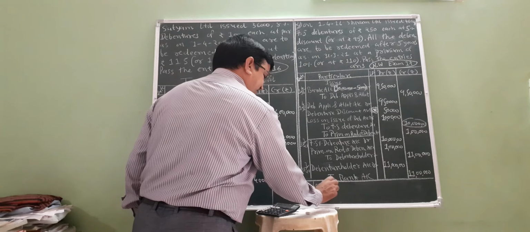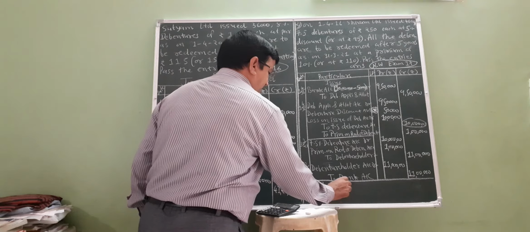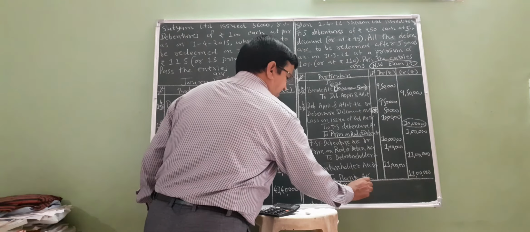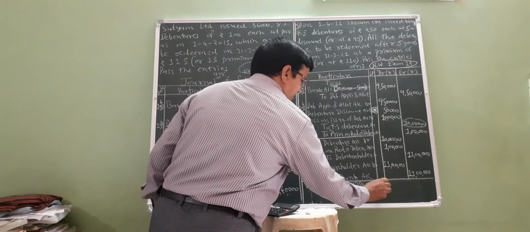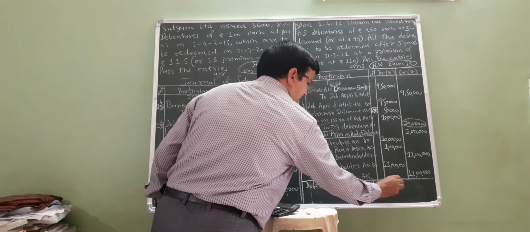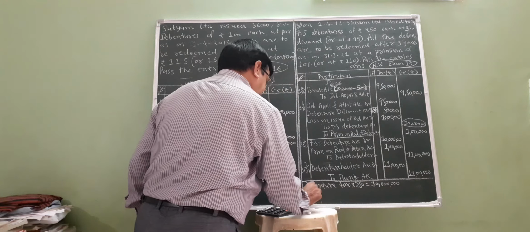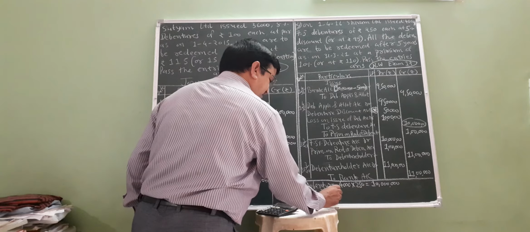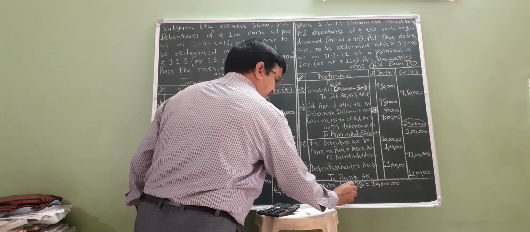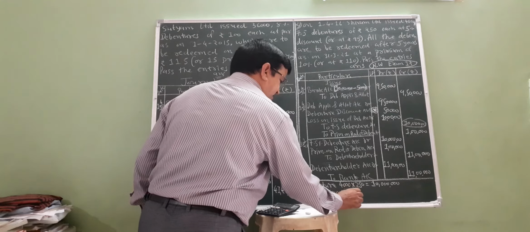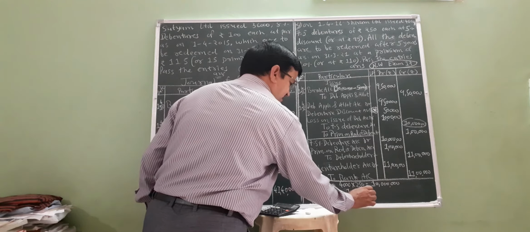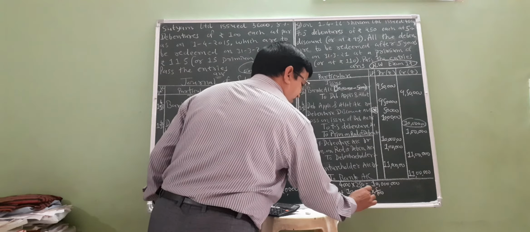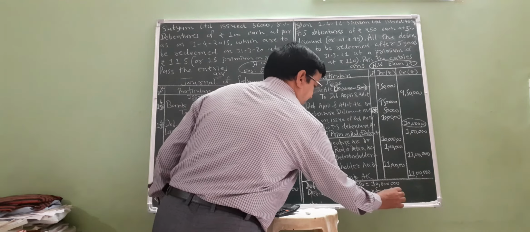Amount of debenture: 4,000 into 250, 10 lakhs. Debenture discount: 10 lakhs into 5 by 100 is equal to 50,000.